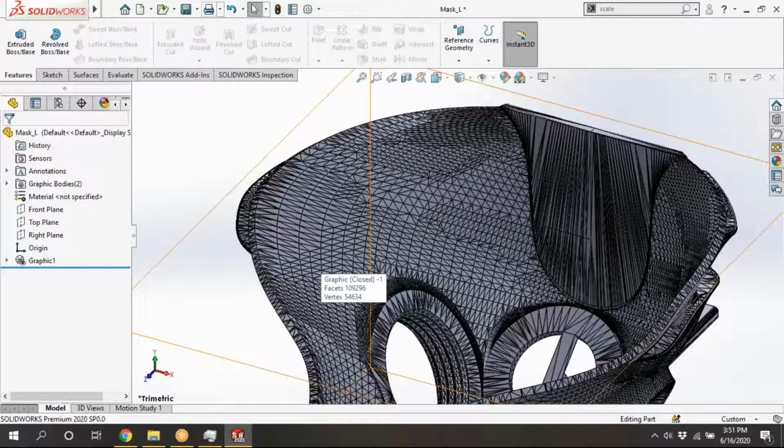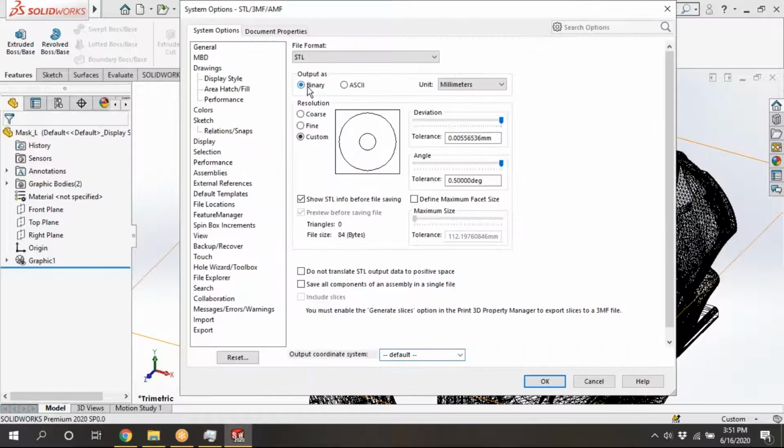If you want an STL again, I'm saving as, we'll see. If you save that SLDPRT also, you can't see the features. See here, the number of triangles is 0 only. It is not showing anything. We can't change the shape.